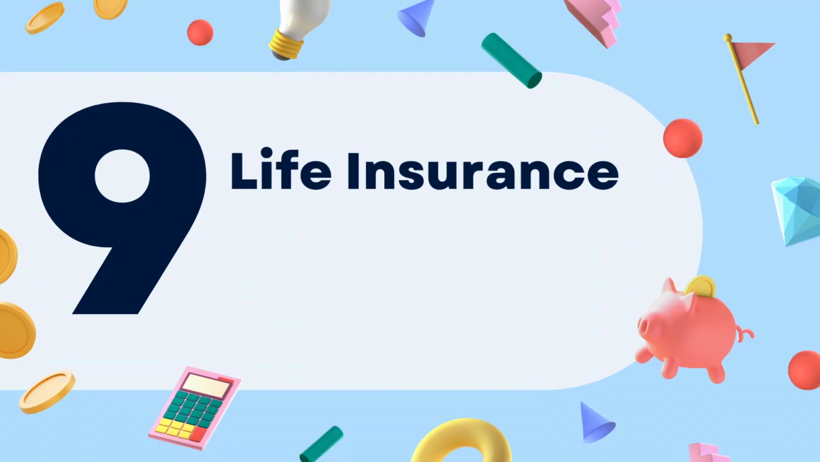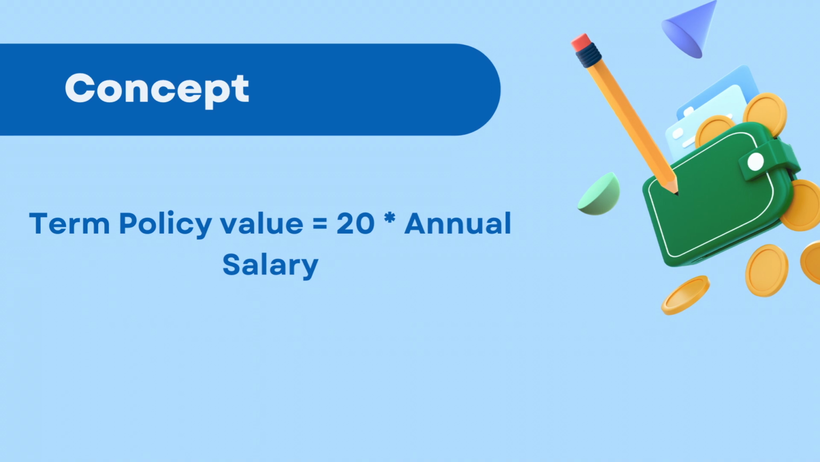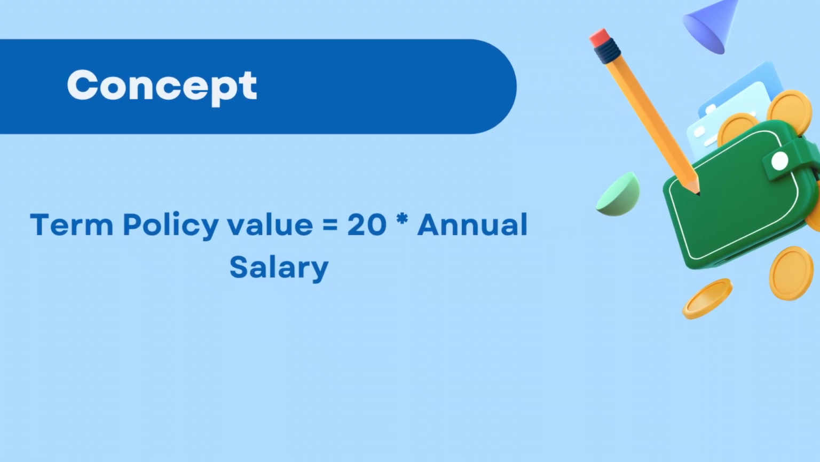Rule number 9. Life insurance rule. What is meant by this life insurance? We all invest in term policies. For example, if your annual salary is 5 lakh rupees, then your life insurance should cover at least 20 times its value. So you need to take a term policy for 1 crore. Even if you are not there, your family can maintain the same lifestyle for at least 20 years. Your dependents will become independent within 20 years and then they can have their own financial stability.